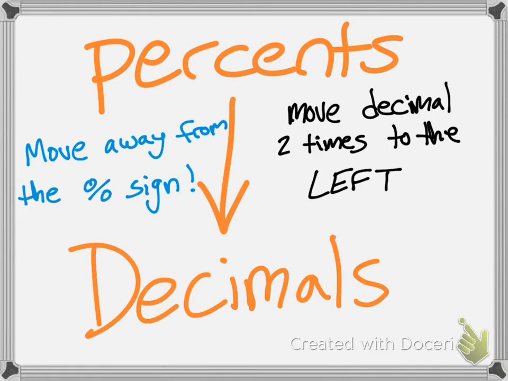Here's what I want you to write down, though, for your percents to decimals. And I'm going to show you an example of this here. To go from percents to decimals, you move the decimal 2 times to the left. We're moving it away from the percent sign because that's the direction, right? So we're moving our decimal 2 places away from the percent sign. And I'm going to give you a great way to remember it. So here's a good way to look at this.